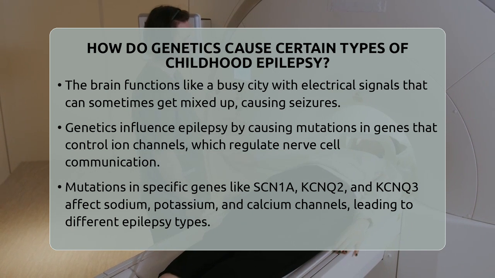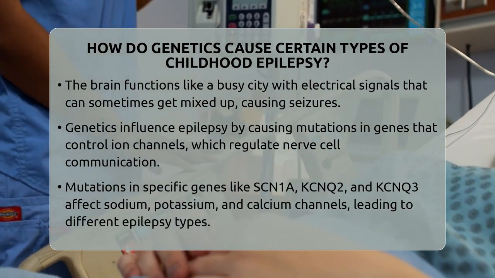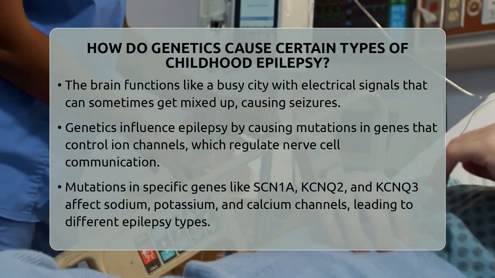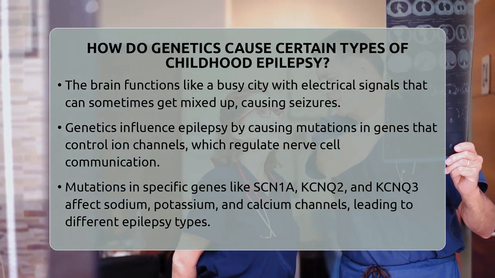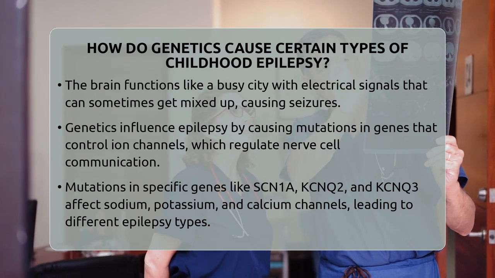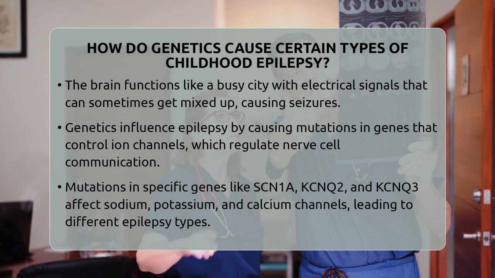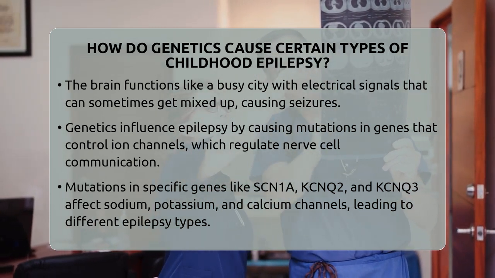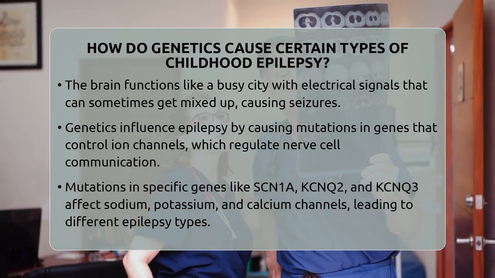controlled. One way genetics cause epilepsy is through mutations in genes that make ion channels. Ion channels are like tiny gates in nerve cells that control the flow of important ions like sodium, potassium, and calcium. These ions help neurons communicate properly. When mutations happen in the genes that produce these channels, the gates can become too active or not active enough. This disrupts the balance between excitation and inhibition in the brain, leading to seizures.